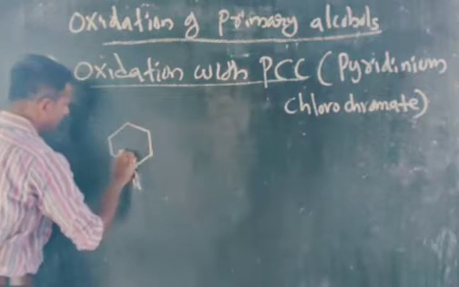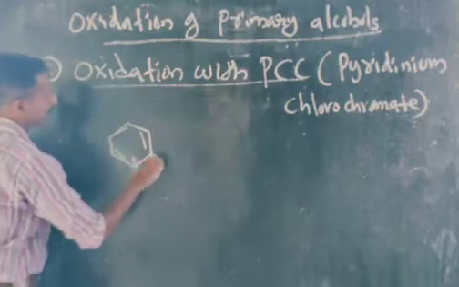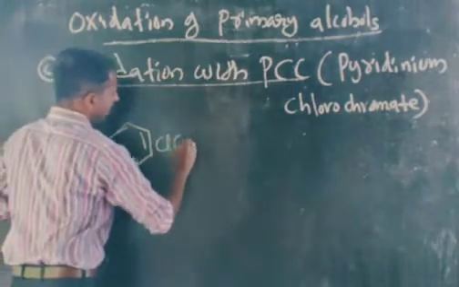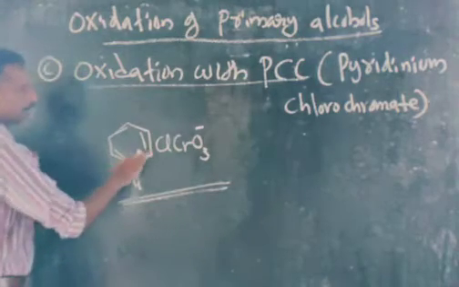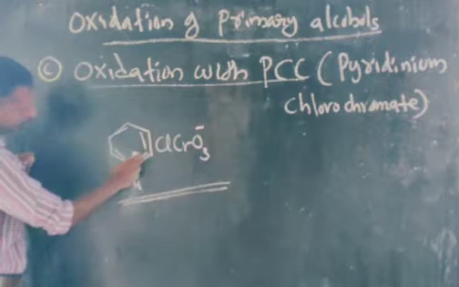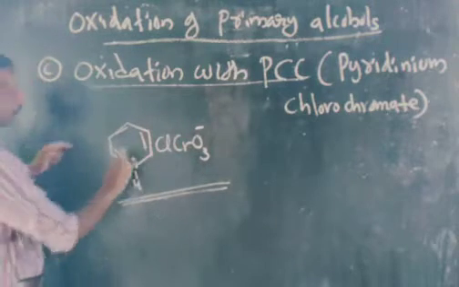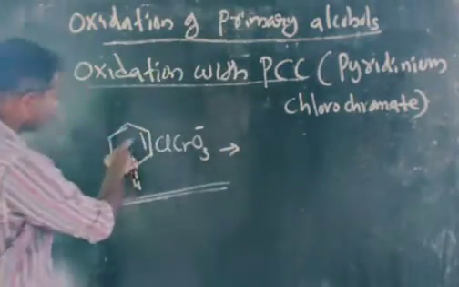And H here it is. You can see that here it is alternate double and single bonds, and here it is a positive charge, and CrO3 minus. This is pyridinium chlorochromate. Look at the structure: here it is a positive charge, CrO3 minus. How is pyridinium chlorochromate prepared?